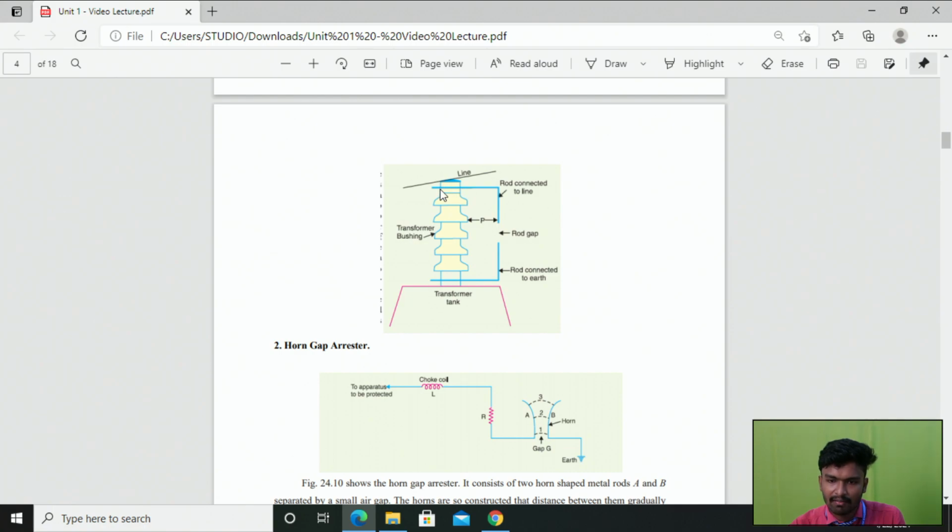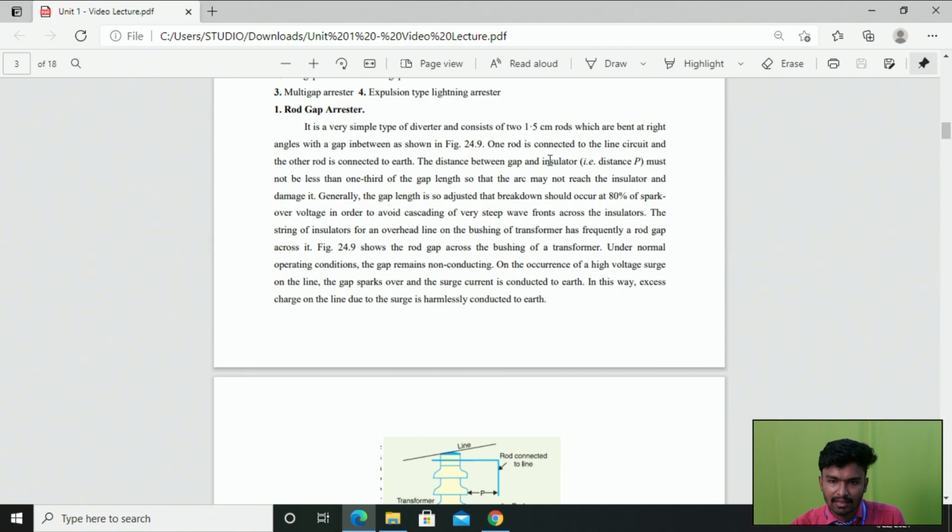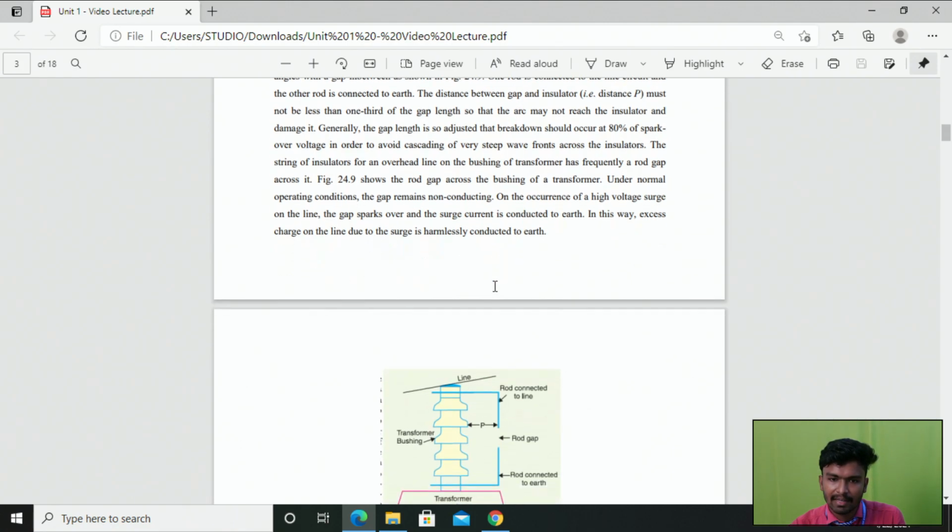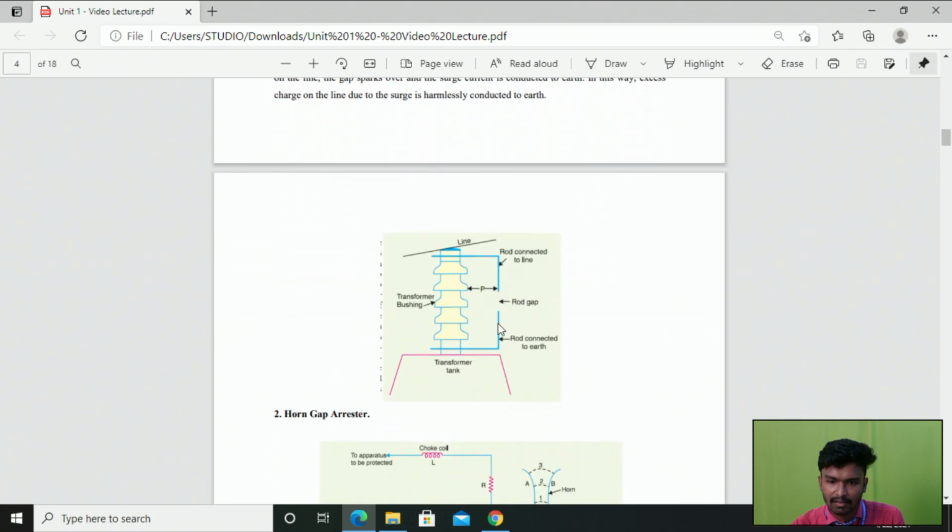At the top end of the transmission line we have connected one rod, and below we have connected another rod. One rod is connected to the earth and one rod is connected to the line. These two rods, of length 1.5 centimeter, are bent at right angle with the gap in between, like this.